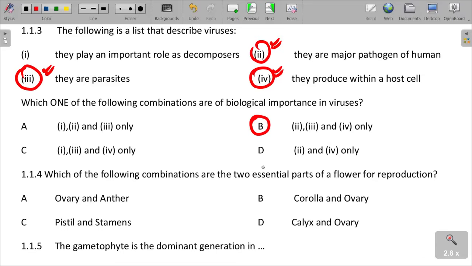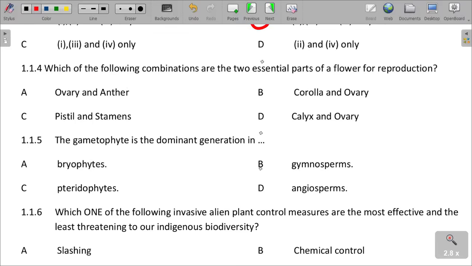I'm sure that you remember that when we look at flower reproduction, it is quite well understood that the stamens and the pistil are very important. The stamens are the male reproductive parts, and we also talk about the pistil.